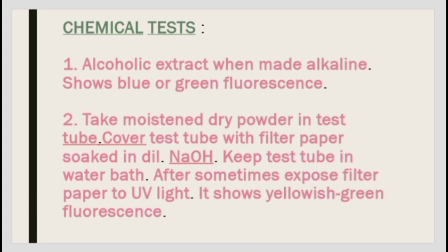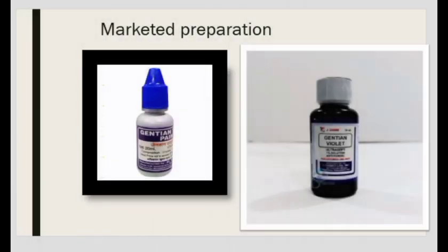After some time, expose the filter paper to UV light. It shows yellowish green fluorescence. Marketed preparation: gentian violet is a solution used as an antifungal for wounds.